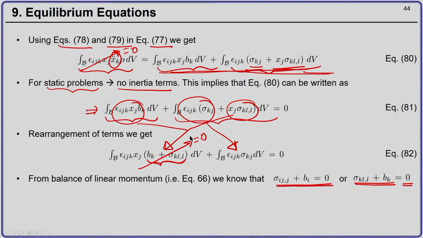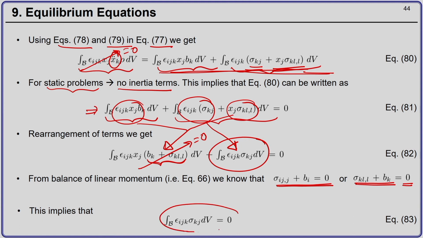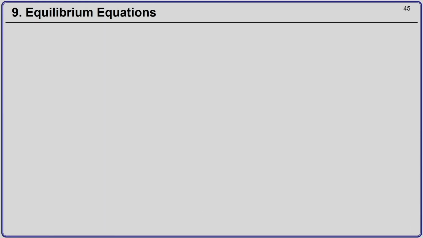So, what I am left with now is only the second integral. This implies that the integral over the current volume of epsilon I j k sigma k j is equal to 0. And because our volume is arbitrary, it can be anything.